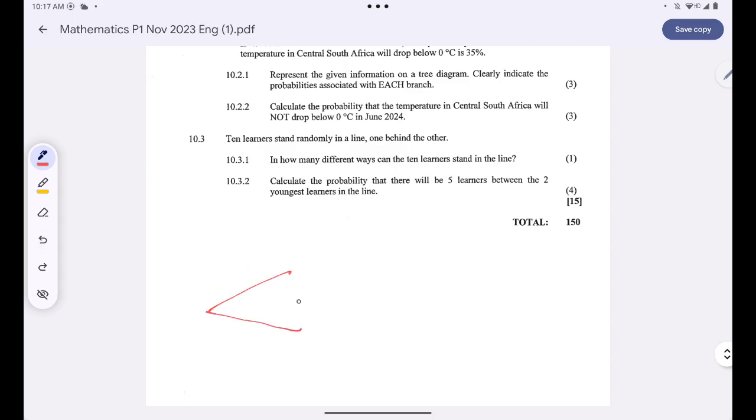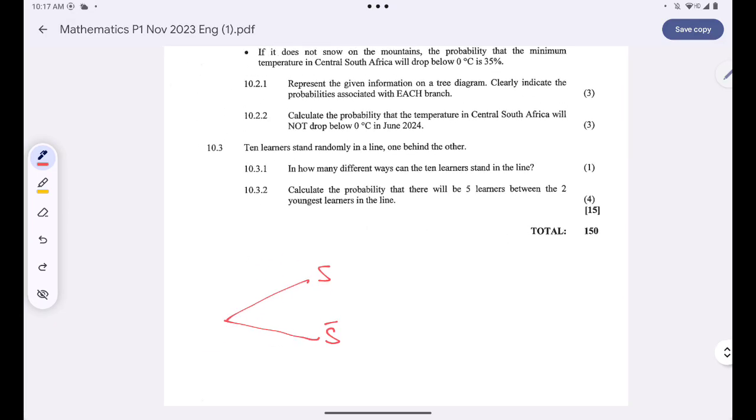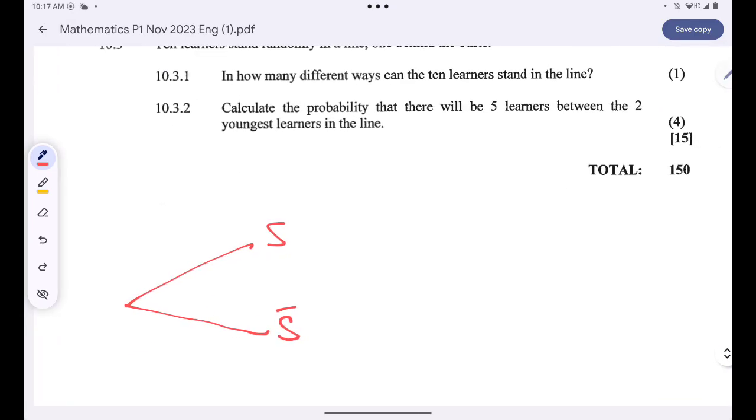It will either snow or it will not snow. The probability that it will snow is 5%, or you can say 0.05. And then the probability that it will not snow, you're just going to say 1 minus 0.05. You'll simply get 0.95.